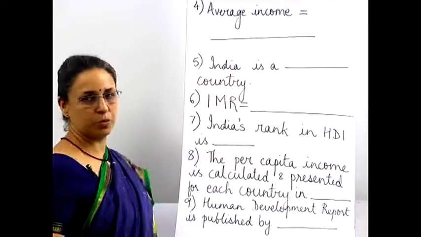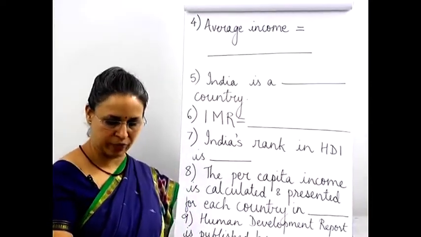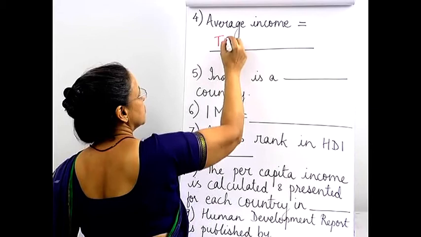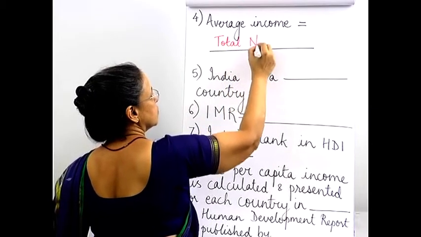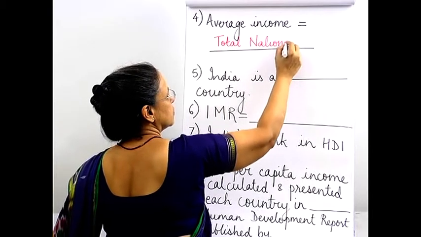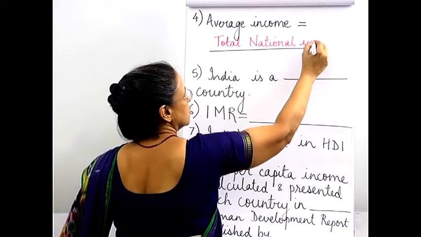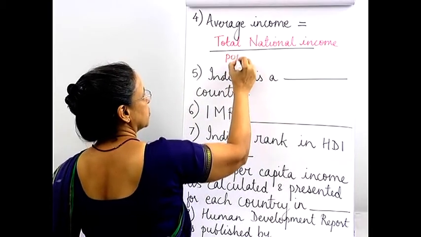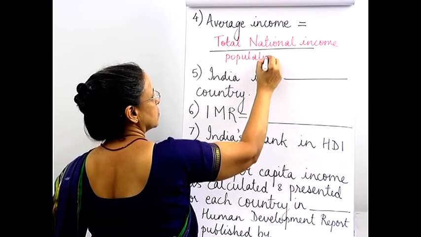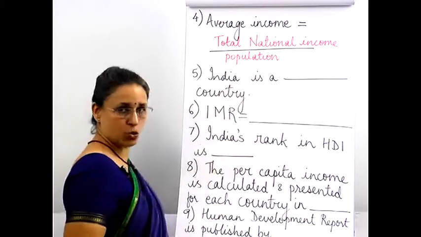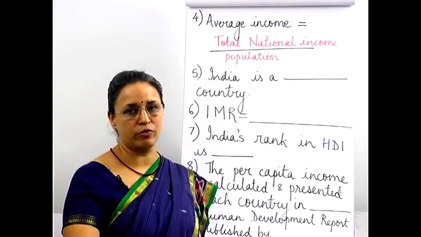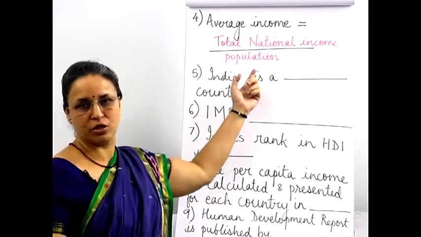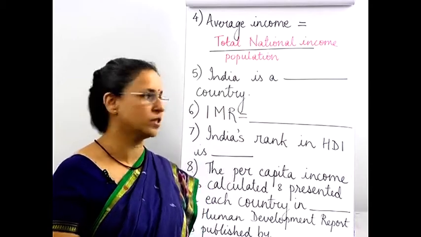The fourth one, that means how will we find out the average income? So the average income will be the total national income divided by the population. Even if our national income is quite high, our per capita income or average income generally shows a little low because it is divided by a large population, we having the second largest population in the world.